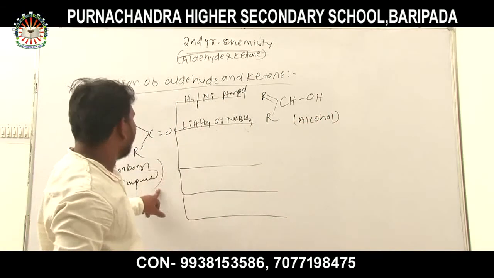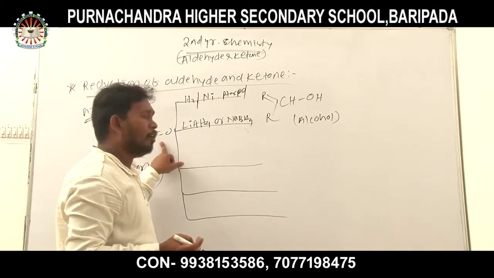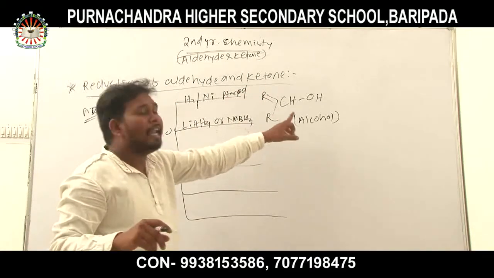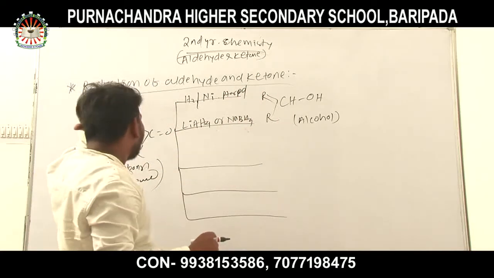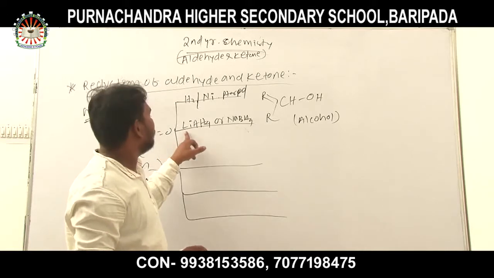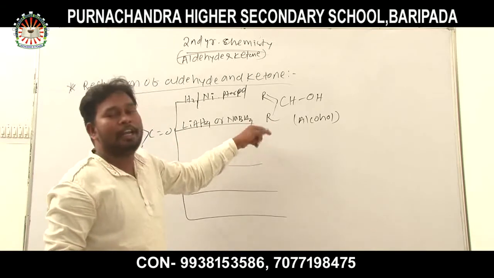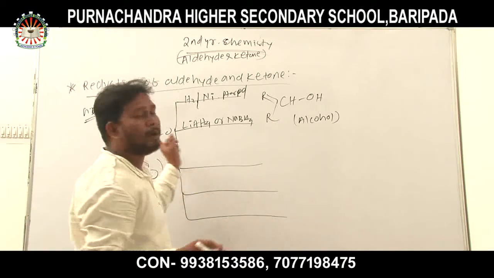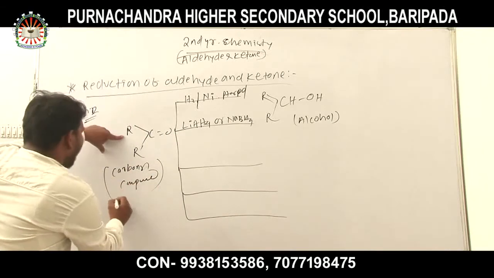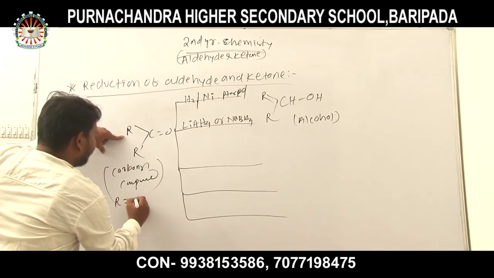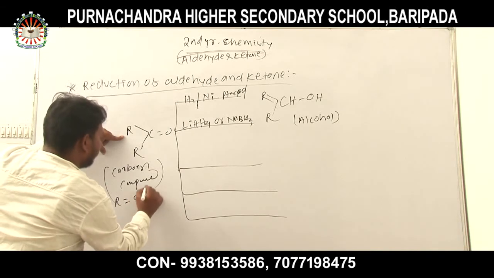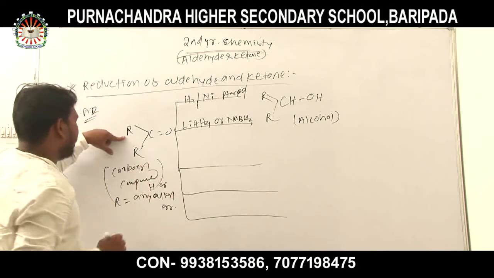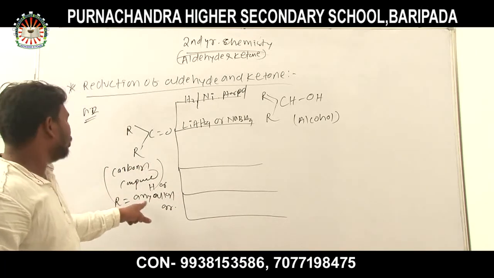When a carbonyl compound, that is aldehyde or ketone, undergoes reduction in presence of nickel, platinum or palladium catalyst, then alcohol is formed. Similarly, when a carbonyl compound undergoes reduction in presence of lithium aluminum hydride or sodium borohydride, then also alcohol is formed. It is also a method of preparation of alcohol, which is a property of aldehyde and ketone. Instead of R, you can take H or any alkyl group.